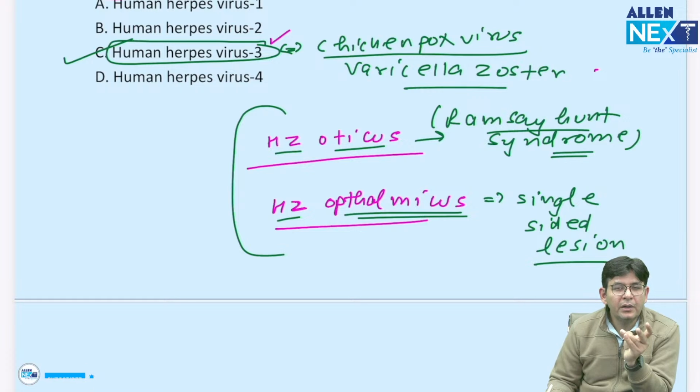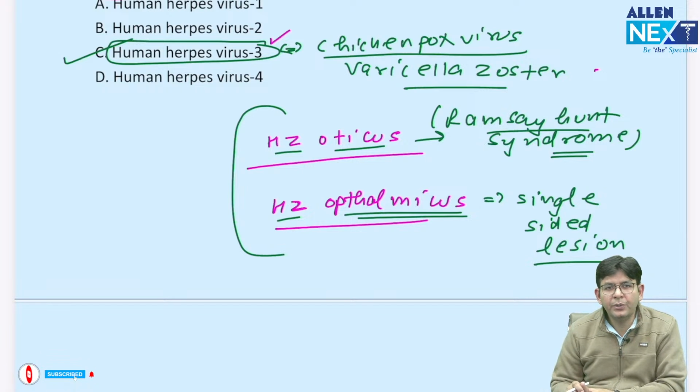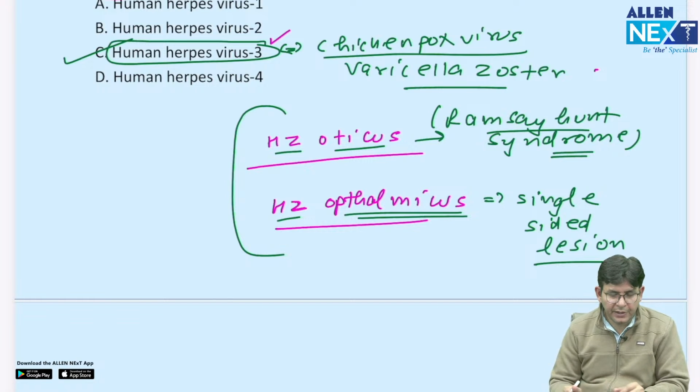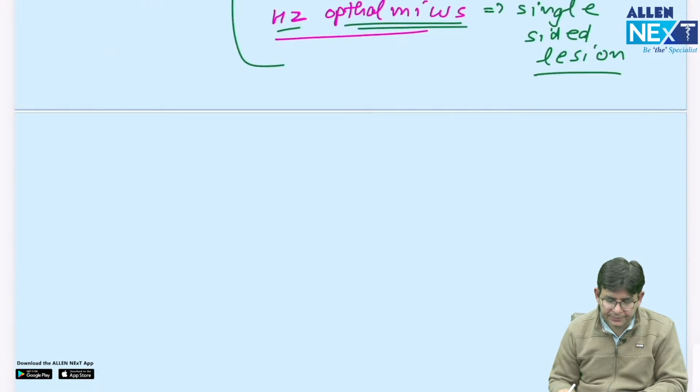And what is that small? Chorioretinitis, cicatrizing lesions, limb hypoplasia, scarring is there. So all these you need to remember. And you are right, Bhavya, Justin Bieber is the one who developed this Ramsay-Hunt syndrome. So these are the important points regarding chickenpox, and the number they can ask is HHV3, human herpes virus 3.